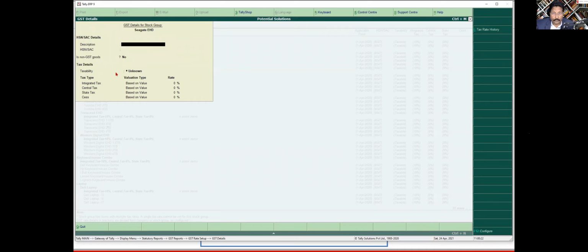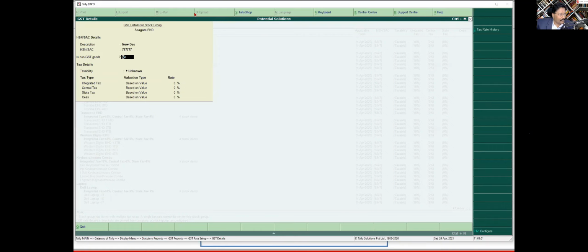Now, very important, you have to notice here, it says GST detail for stock group. Earlier it said GST detail for company. And it is also showing you for which stock group you are going to enter. So for description, I will just say it is a new description. Description will get printed if you want that, based on this configuration. Okay, new description, and I'm going to enter 1, 2, 3, 4, 5, 6. So this is my HSN or SAC. This is a stock item, so this is my HSN.